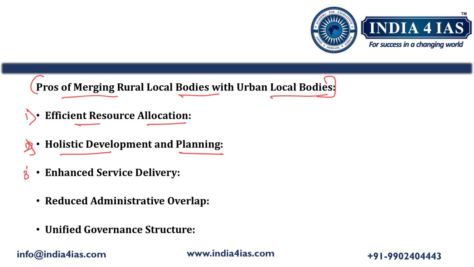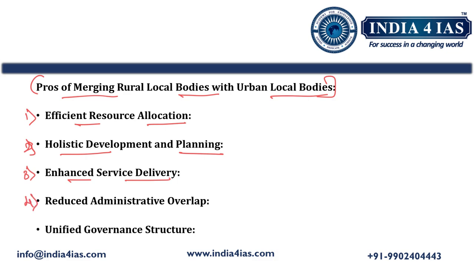The third benefit is enhanced service delivery. Unified local bodies can streamline service delivery, ensuring that the citizens in peri-urban and rural areas have equal access to essential services like healthcare, education, and transportation, which are typically more advanced in urban areas. This will also help in addressing the problems of urban sprawl and ensure better planning for roads, public transport, and utilities in areas transitioning from rural to urban.